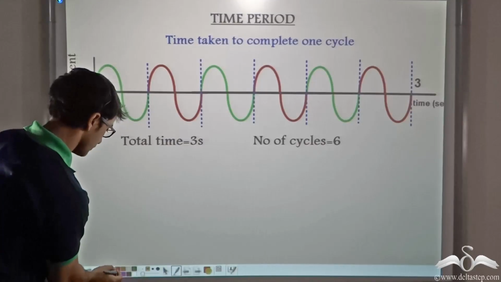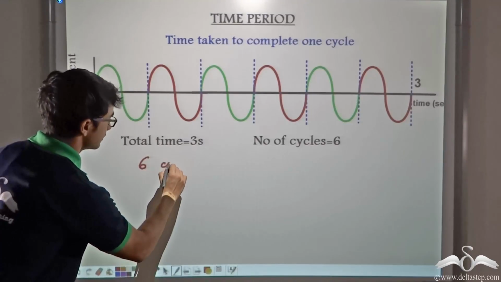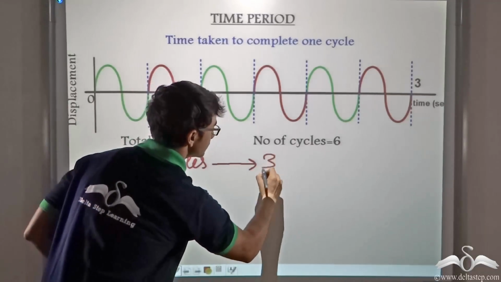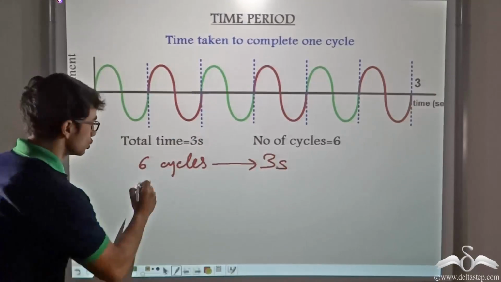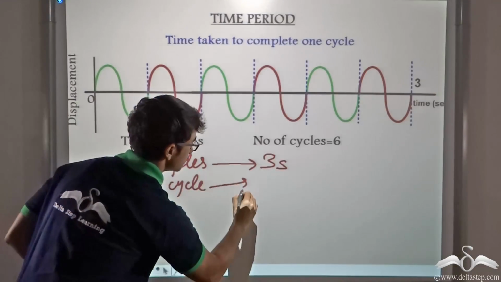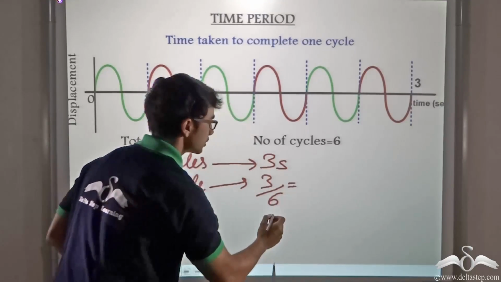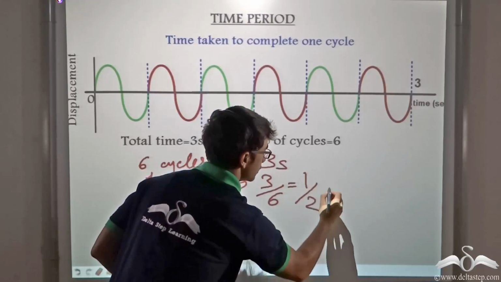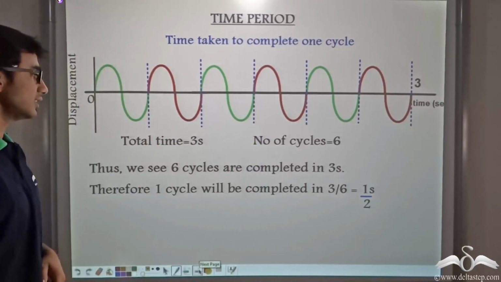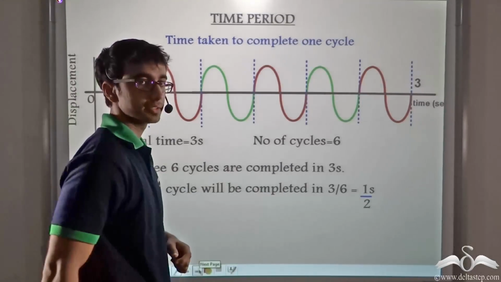So one cycle will take how long? 3 by 6 seconds or half a second. Thus, we see that one cycle is completed in half a second.